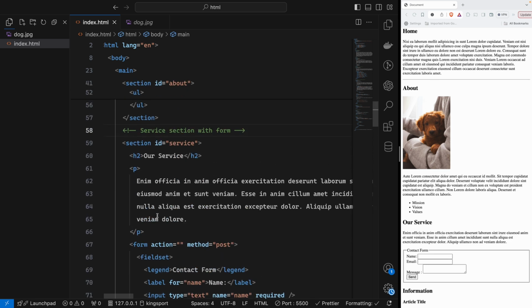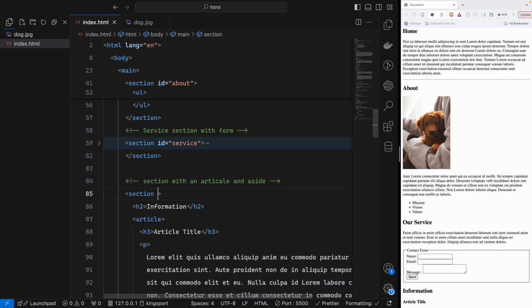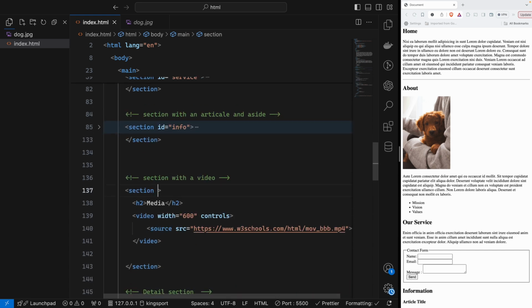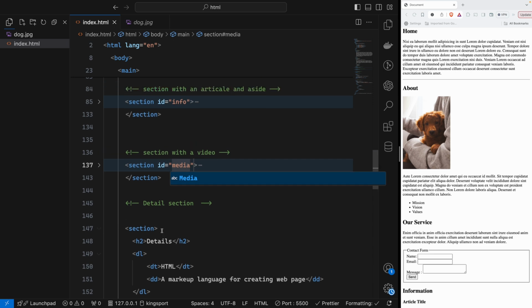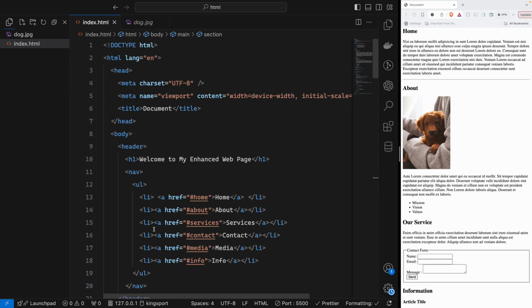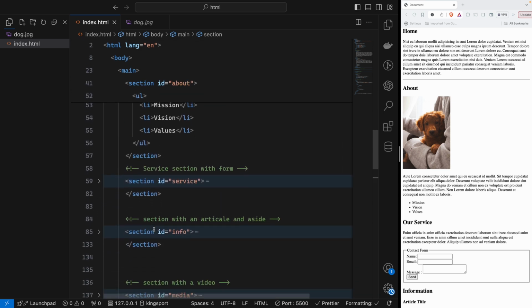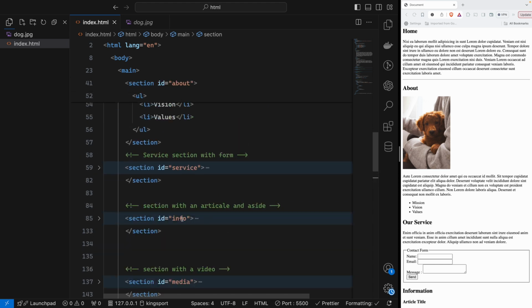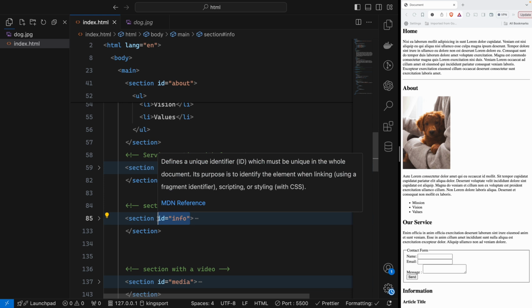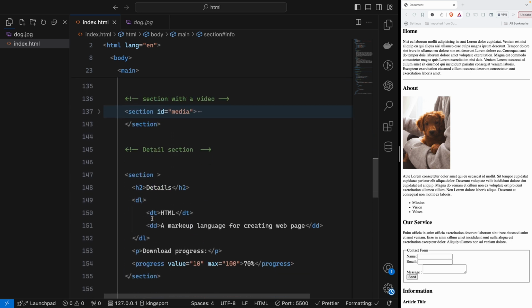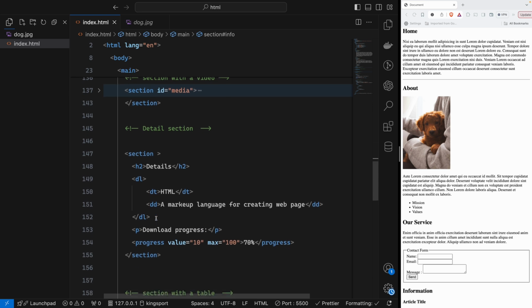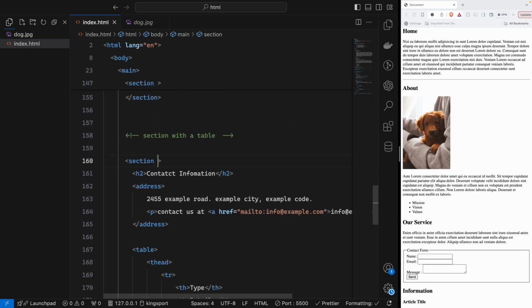Okay, and for another section, the id will be info, and this will be id media, and this one will be id info, the section with the article. And this detail will be contact, so id contact.